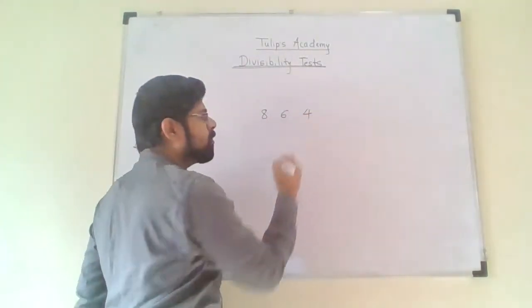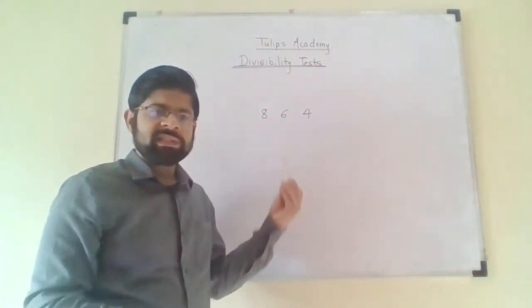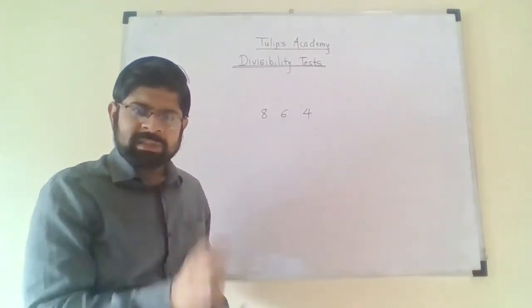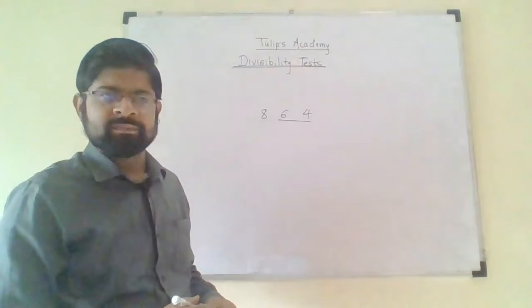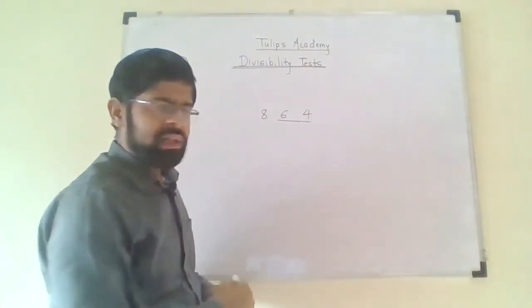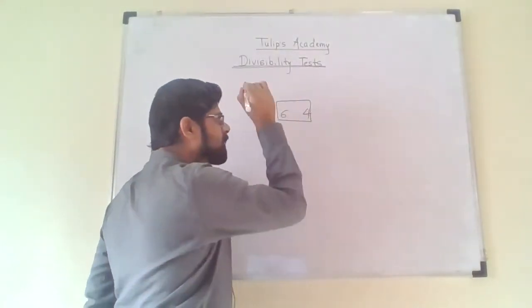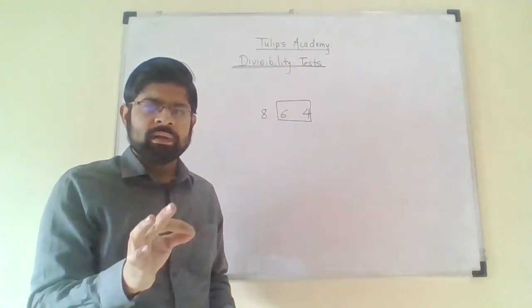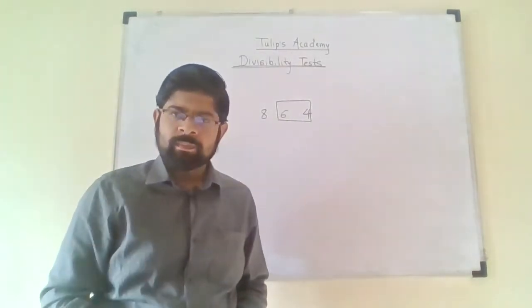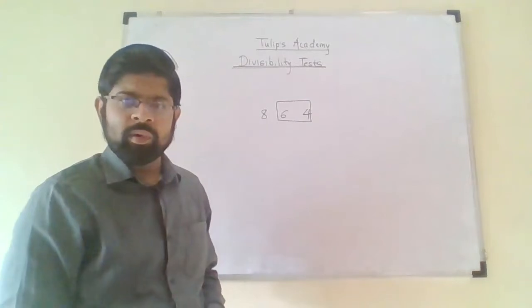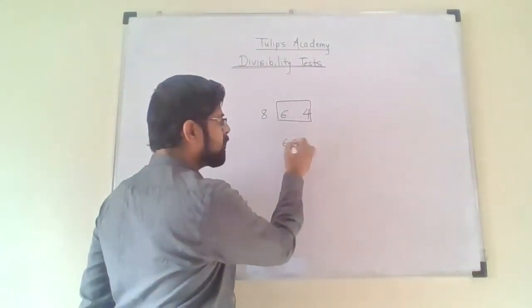864. Now you have to check whether this number is divisible by 4 or not. For this purpose, you will consider the last 2 digits of the number. The number formed by considering the last 2 digits is 64, and 64 is divisible by 4.